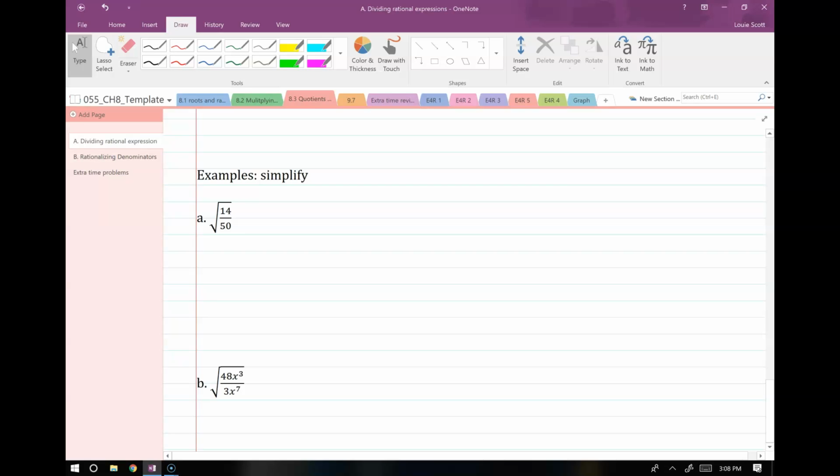So this one's a little bit weird. Let's see now. I'm almost tempted to split up the square roots in this one, but neither of these are perfect squares, are they? So I might actually simplify first, just to see what happens. So 14 over 50, if I divide both top and bottom by 2, I end up with 7 over 25. And that, to me, is a better result, because 25 is a perfect square, right? So I know what happens.